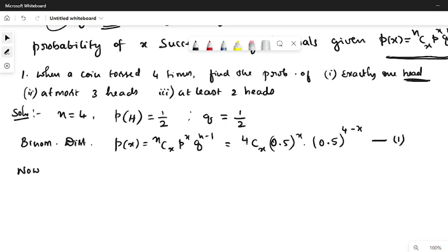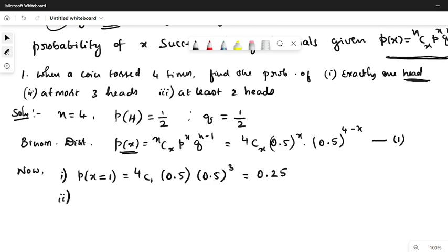Now the first possibility, getting exactly one head. P of x stands for getting x successes out of n trials. Now I want getting exactly one head, that is getting x equal to 1. So the first case is P of x equal to 1. So I have to take x equal to 1 here. 4C1 0.5 whole power 1 into 0.5 whole power 3. So you can check that it will be 0.25.